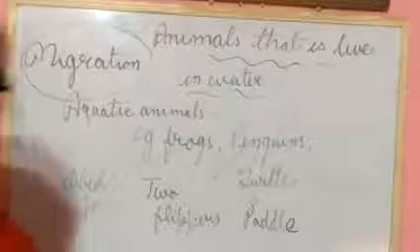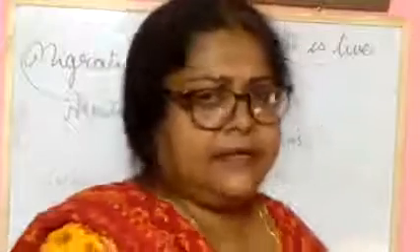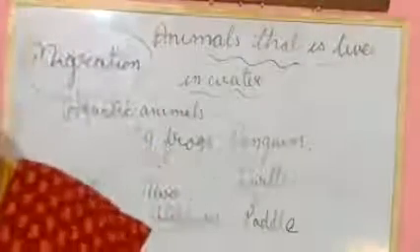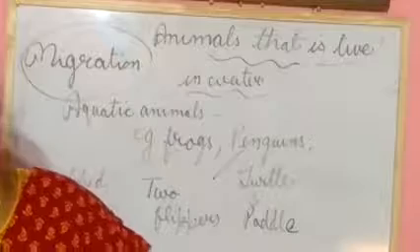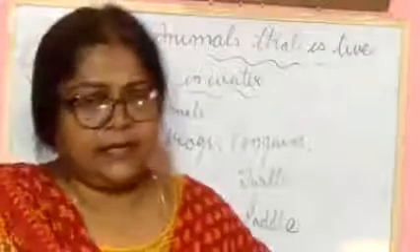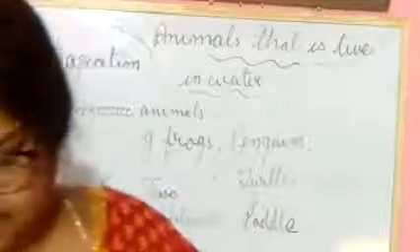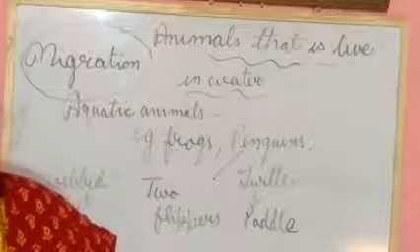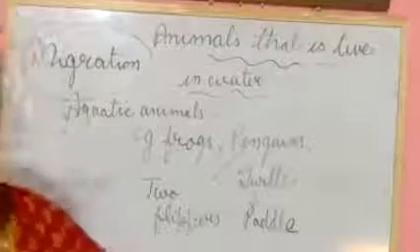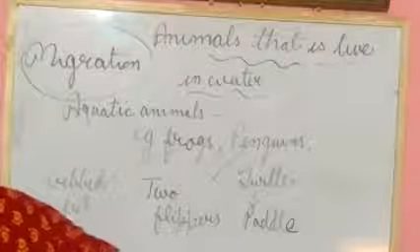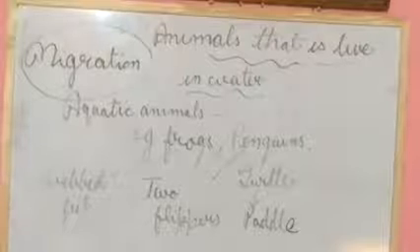In cold weather, what do they do? In cold weather, they move together. Some animals move together because they are not able to live in that cold weather. Due to the shortage of food and due to the weather, they move together to another place, and that is known as migration. Moving together from one place to another place is known as migration.